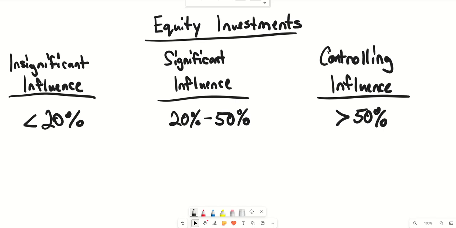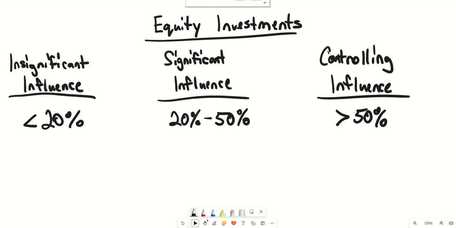As you can see here for equity investments, there are a few categories. You have insignificant influence, which represents investors that own less than 20% of the shares, so they have insignificant influence on the company's decisions. Investors that have significant influence own between 20 to 50% of the company, and controlling influence means investors own more than 50% of the business.